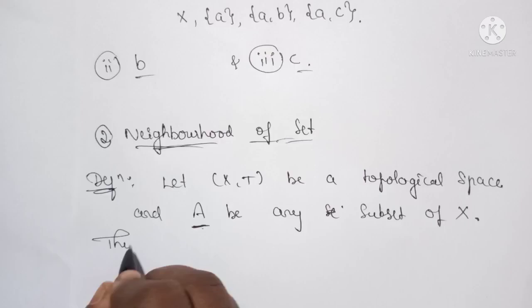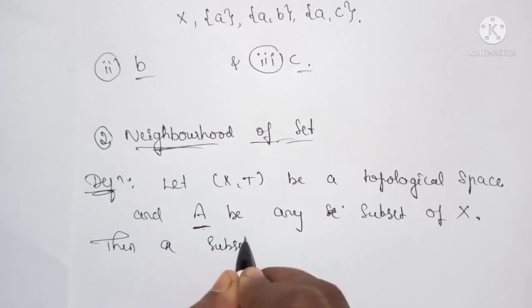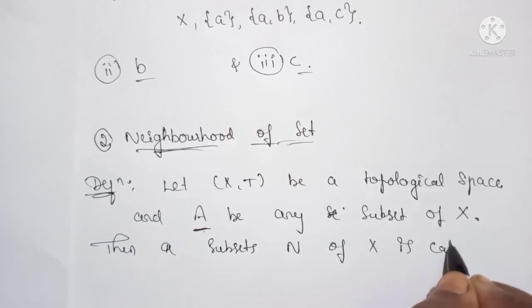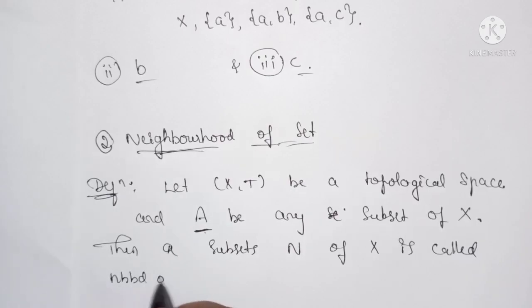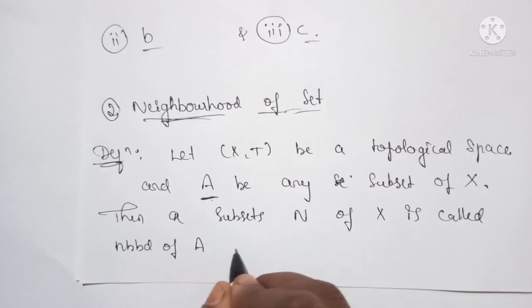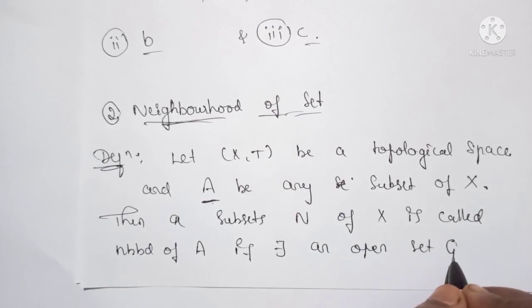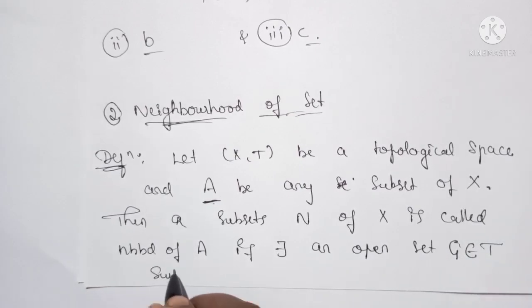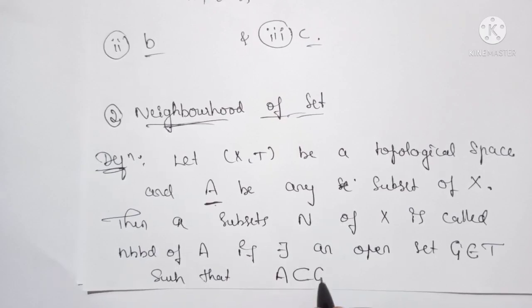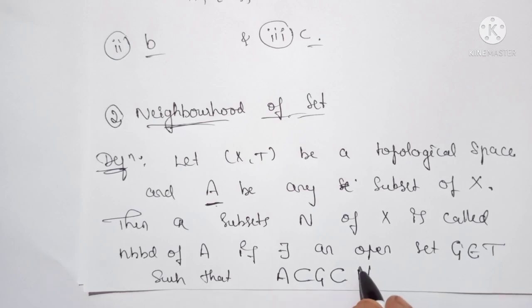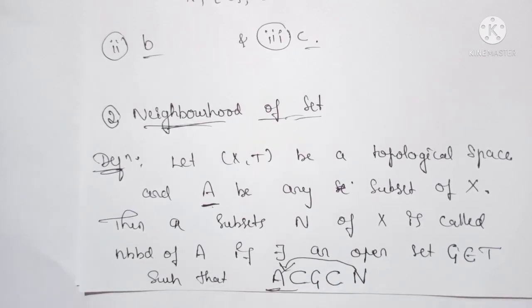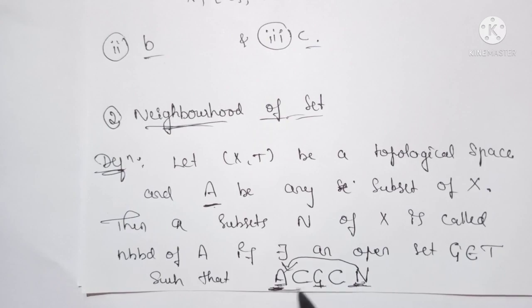Then a subset N of X is called a neighborhood of A if there exists an open set G, which belongs to T, such that A is a subset of G and G is a subset of N. Then this N is called a neighborhood of set A. In other words, we can say that a neighborhood of A is a superset of open sets which contain the subset A.